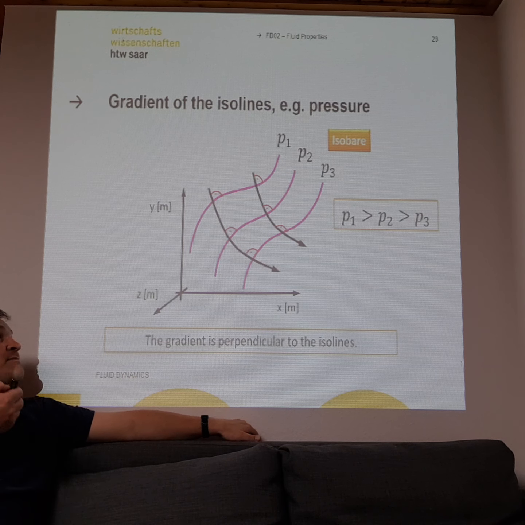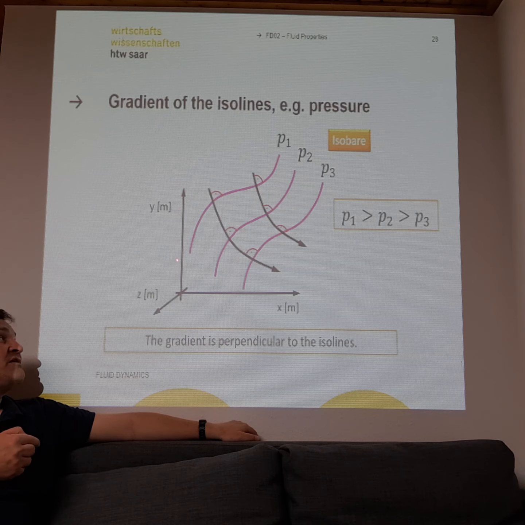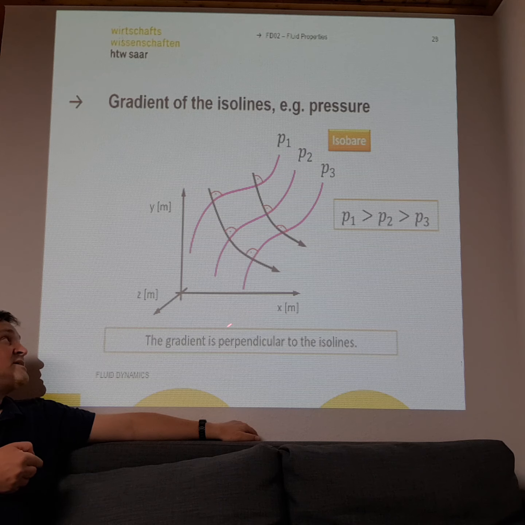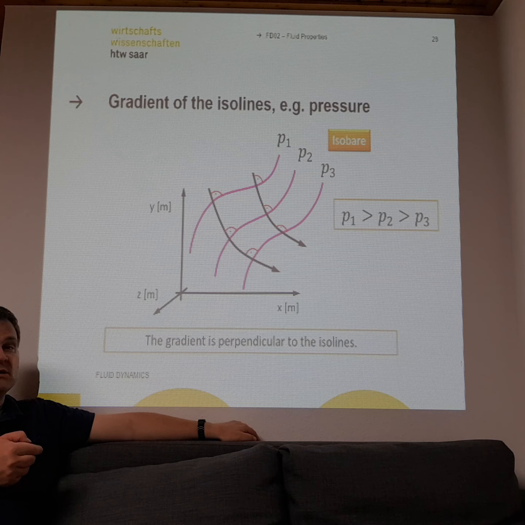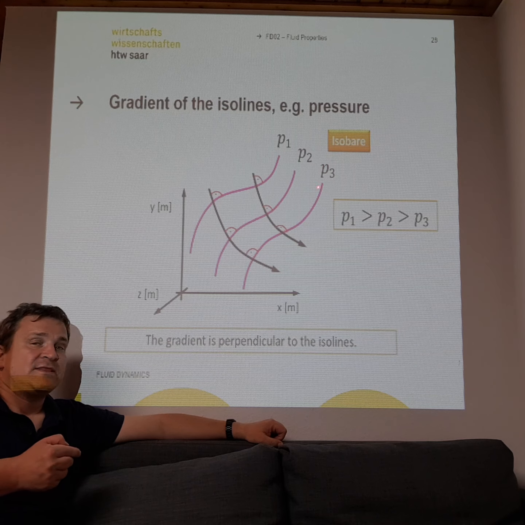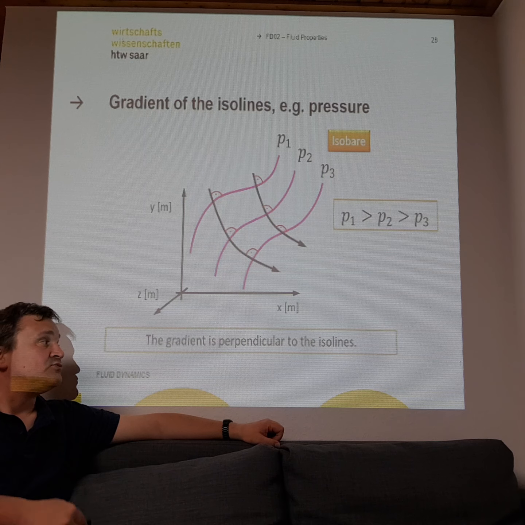Okay, here I've made an easier plot. We have continuum mechanics. We have a three-dimensional coordinate system with the coordinates x, y, and z. And we have these lines here: one pressure, a second pressure, a third pressure. These are all isobaric lines. Let's say the pressure P1 is higher than the pressure P2, and this is higher than the pressure P3.